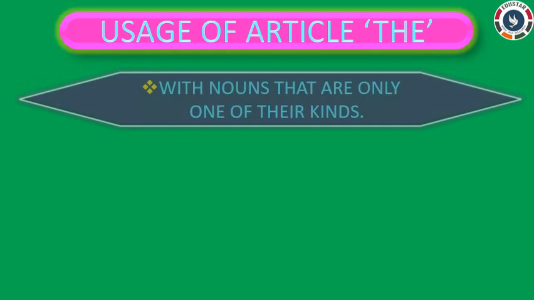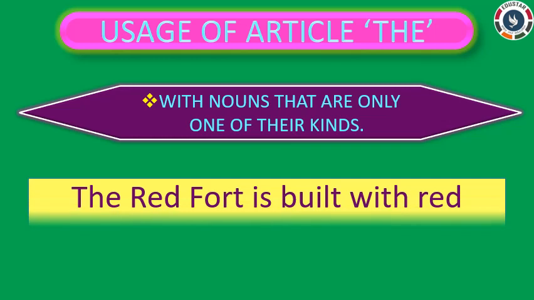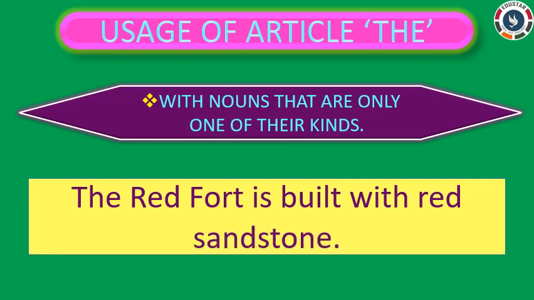Point 3. We use article the with those nouns that are the only one of their kind. For example, the Red Fort is built with red sandstone. Here, the Red Fort is unique as we have only one of its kind. So, wherever you talk about a unique person or thing, you should use article the.